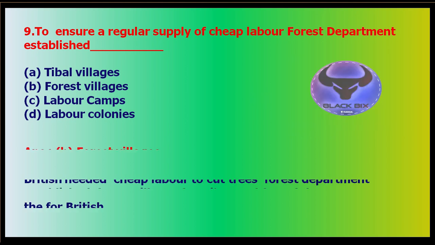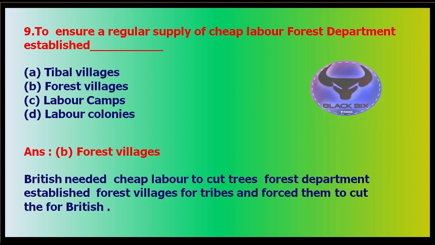So the correct answer is forest villages. British needed cheap labor to cut the trees because they wanted forest wood. So the forest department established the forest villages within the reserved forest for the tribes, and they forced them to cut the trees for the Britishers at lower wages. So the answer would be forest villages, established by the forest department to get the cheap labor supply.